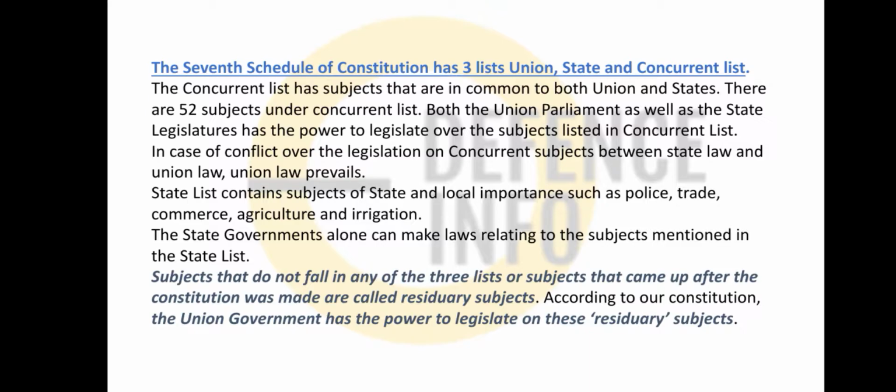And the state list consists of subjects of local importance like police, trade, commerce, agriculture, irrigation. Okay, the state government alone can make laws relating to subjects mentioned in the state list. Subjects that do not fall in any of the three lists, subjects that came up after the Constitution was made, are the residuary subjects.